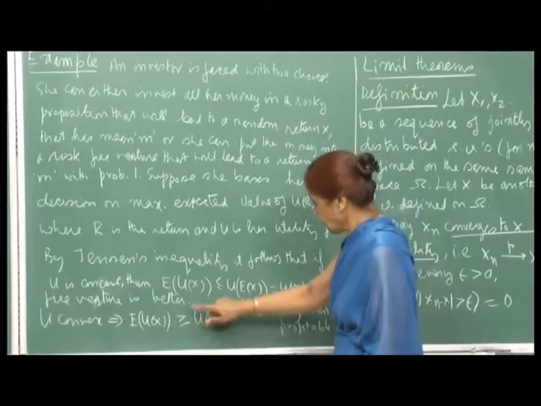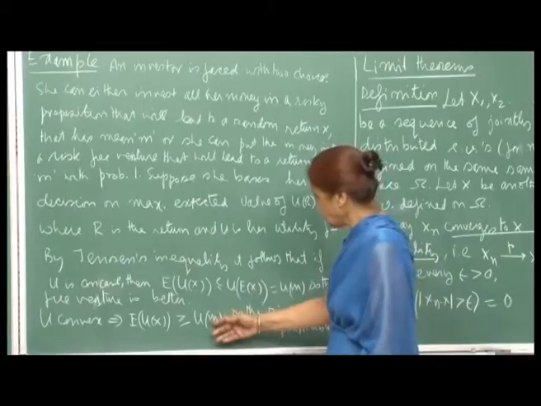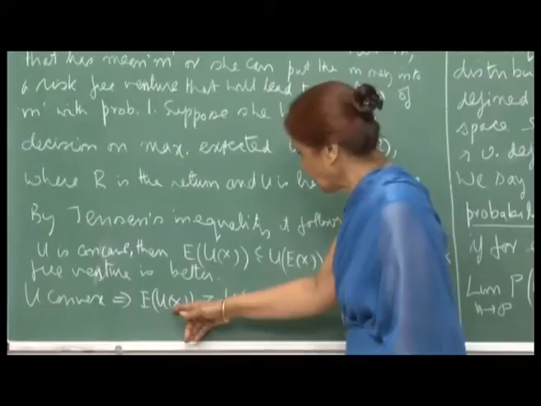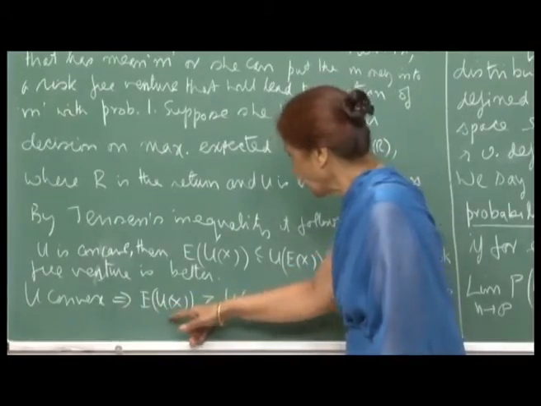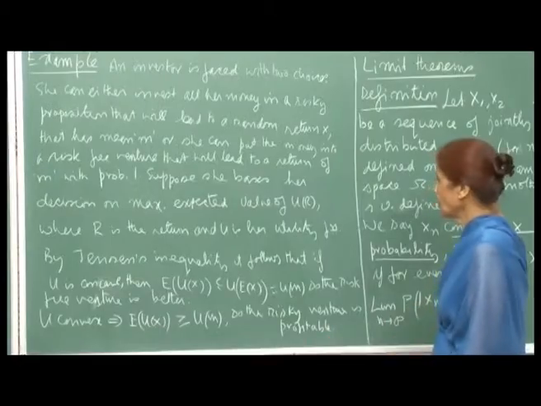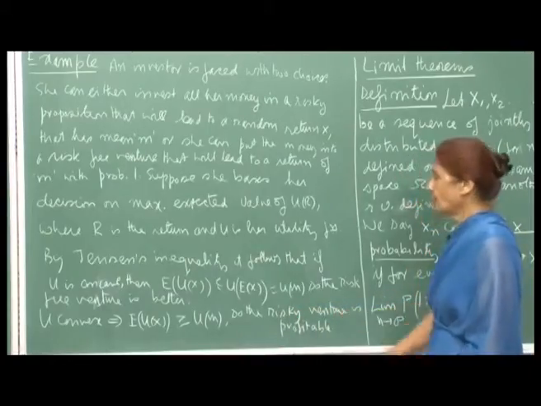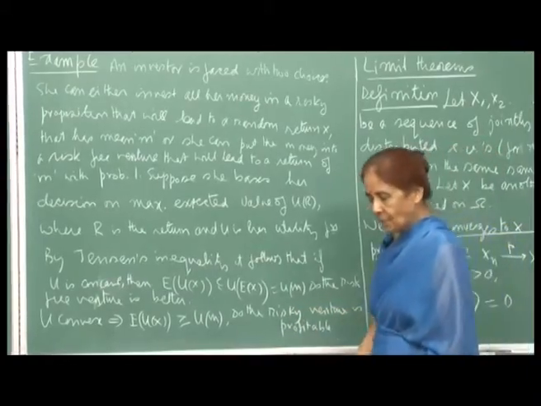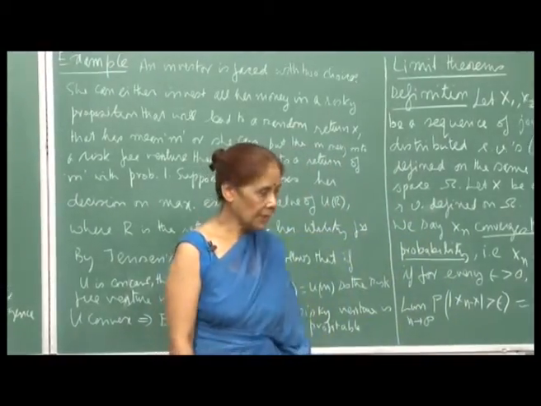So, this is the utility to her of the return that she gets from the risk free venture, and x is a random return, so we take the expected value of u(x). That will always be greater than or equal to u of m in case the utility function is convex. Therefore, the risky venture is profitable. And there can be many more interesting examples of these inequalities that we have just studied.